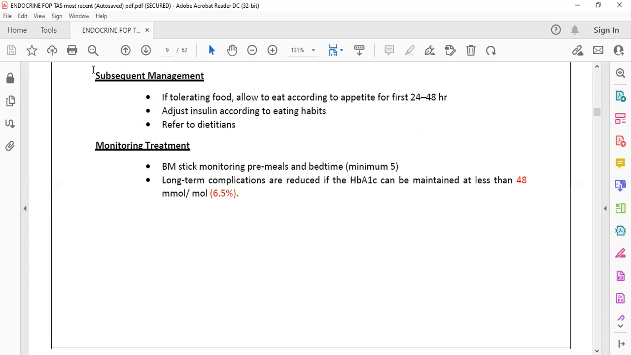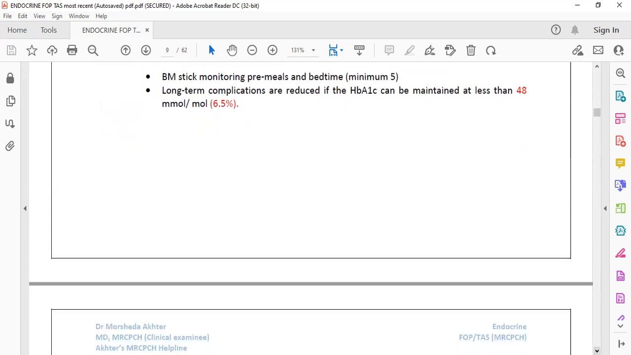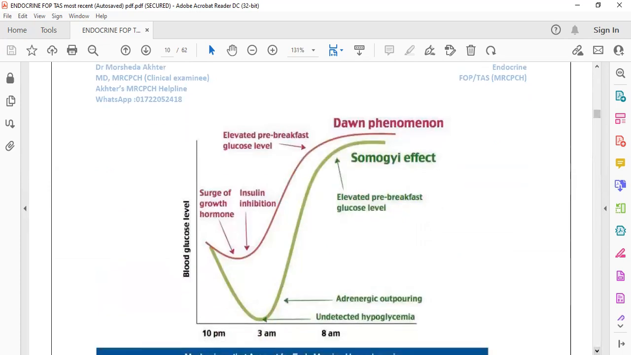Now, how do you monitor the patient, to see whether the insulin you gave is working appropriately? You can check the HbA1c, which should be less than 48 millimole per mole, or 6.5%, which is normal. You have to know it.